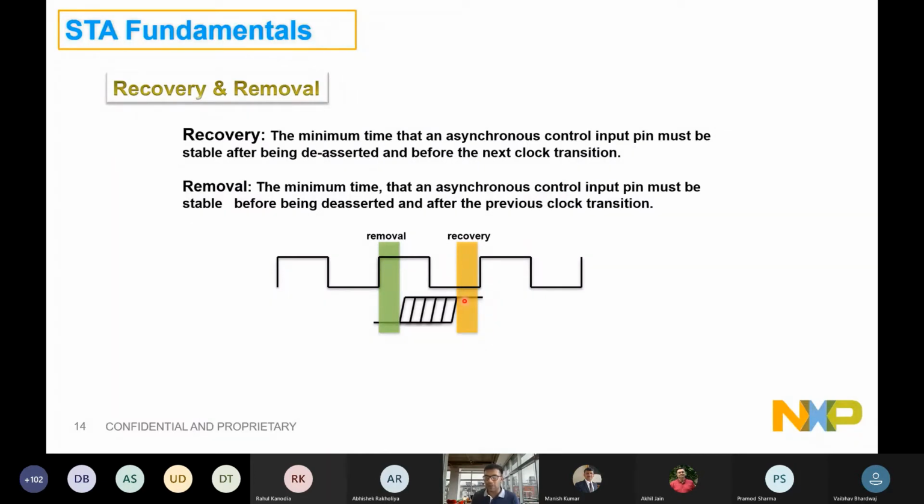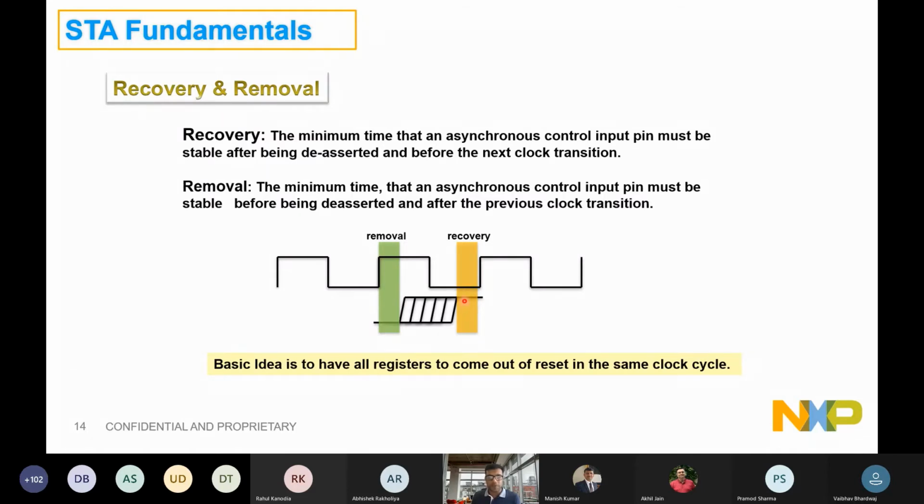So fundamentally it is the same as setup and hold, but the need is different, and the timing path is entirely different. Here it will be a sequential check, from a flop Q to the reset pin of the flop that is being checked for the same concept, and those are termed as recovery and removal, right? And I just explained the application of that as well. Why do we need a reset mode? Okay.